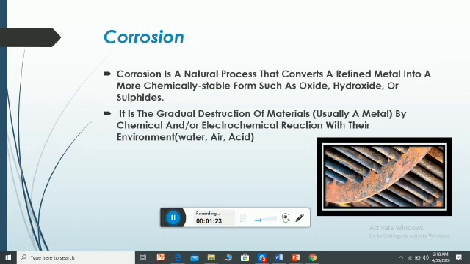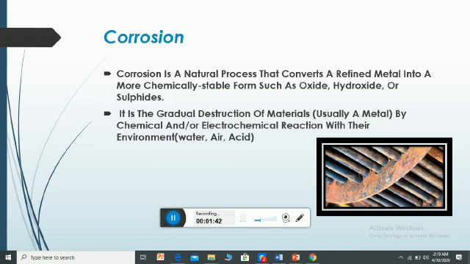As we know, metals have a high or low reactivity series. Some metals are more reactive, some metals are less reactive, and they are reactive with water, with acid, and with air as well.